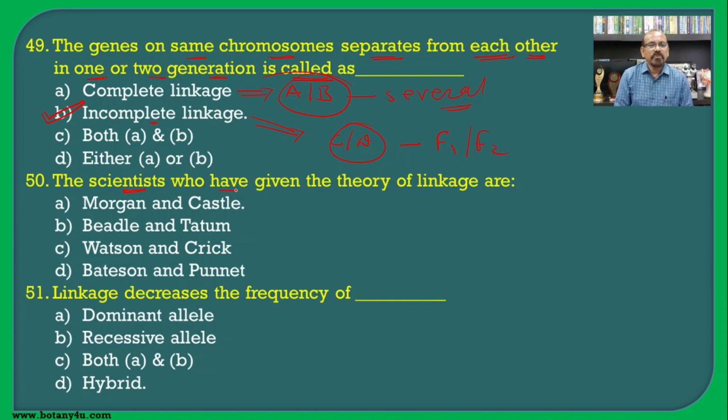The scientists who have given the theory of linkage are, again the name of the scientist we should remember, Morgan and Castle, who have given this theory of linkage. Then linkage decreases the frequency of hybrids. So if we see the linkage, there will be a decrease in the hybrids because the genes which are present on the chromosome remain together forever, and hence the frequency of the hybrids decreases if there is linkage among the genes.